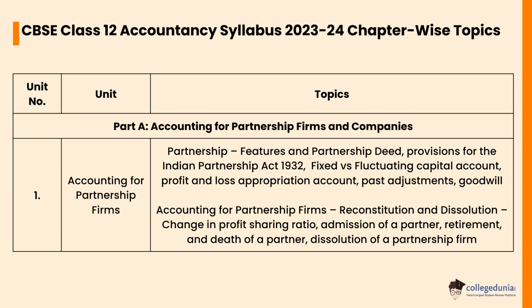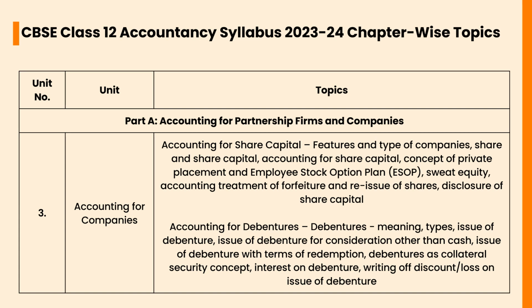In accounting for companies, the important topics are accounting for share capital, features and types of companies, share and share capital, accounting for share capital, concept of private placement and employee stock option plan, accounting for debentures, meaning and types, issue of debentures for consideration other than cash, issue of debentures.